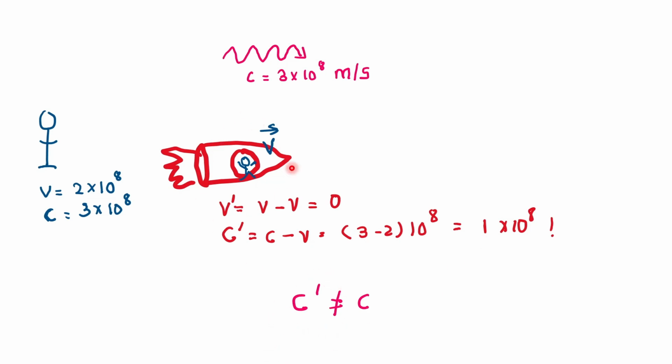Your friend will report a different value of velocity compared to you, which will make the speed of light a relative quantity, which clearly violates Maxwell's prediction that the speed of light is an absolute quantity. It is not relative, right? So the principle of relativity and Galilean transformations are violating Maxwell's theory, and Maxwell's theory is violating the principle of relativity. These two theories are not in agreement with each other.